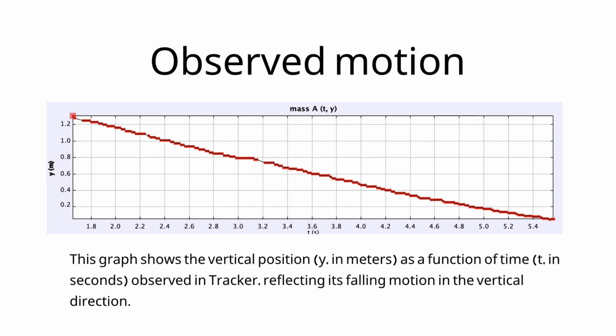So this is what I got from the Tracker analysis. First, the bottom of the slinky remains stationary until the top of the slinky falls to the bottom position. While we'll focus on the bottom change later, we can first see the top movement. This graph shows the vertical position as a function of time observed in Tracker, reflecting its falling motion in the vertical direction for the top of the spring.